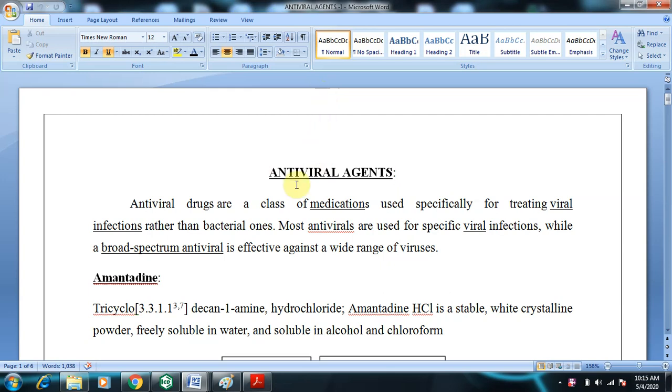Hi everyone, today we will be discussing antiviral agents. So what are antiviral agents? Antiviral agents are drugs, or they belong to the class of medications, which are used to treat viral infections.